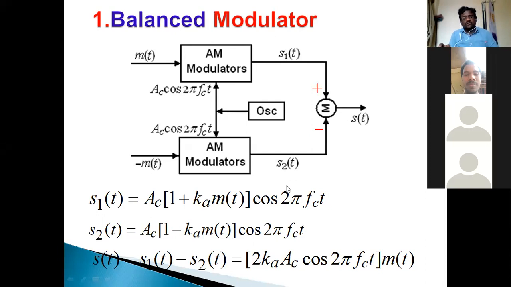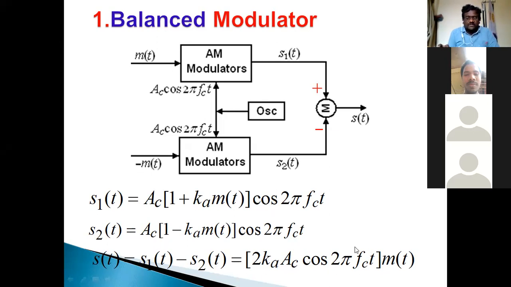By simplifying these two equations, we get Vc plus Vc Ka m of t cos 2 pi fct, minus Vc minus Vc Ka m of t cos 2 pi fct. After simplifying, subtracting S2 of t from S1 of t, we get the output as 2 Ka Vc cos 2 pi fct into m of t, where 2 Ka is the scaling factor.